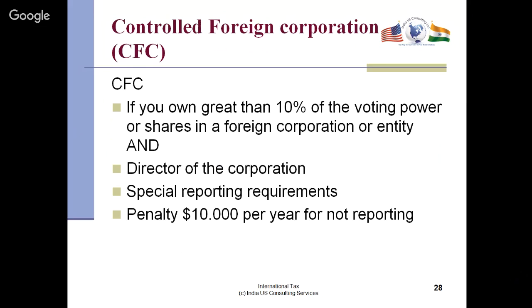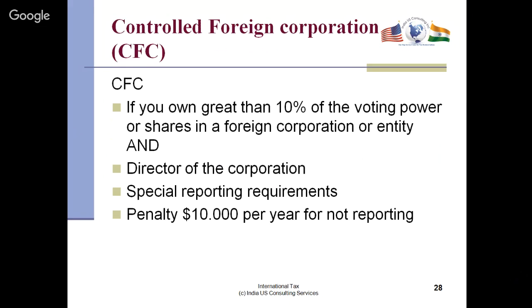Slide 28, controlled foreign corporation. Like I said, it's called CFCs. If you have greater than 10% of the voting power or shares in a foreign company or an entity, and you're a director of that corporation, then you have special reporting requirements. The form number is 5471. And there's a stiff penalty, $10,000 penalty every year if you don't report that income or loss.